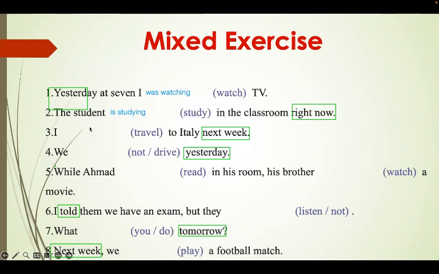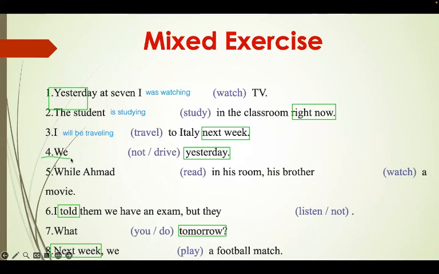Number 3, we have travel to Italy next week. So we have next week. Next week is future. Very simple. Let's write. So future easy, will be. Then we add the verb, and then we add ing, traveling. I will be traveling next week. I'll be traveling to Italy next week.